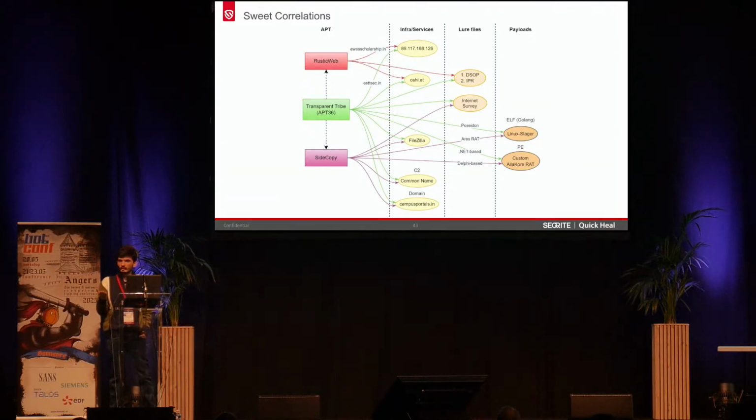And coming to the lure files, as observed by other vendors, the same lure files and decoy files were being shared between these APT groups, and even at the stage of the payloads, specifically where we observed the Linux-based stager using Golang. That was being shared between SideCopy and APT36. And on the Windows front, we have seen the custom Allakore RAT, where .NET was used by APT36 and SideCopy was using the Delphi variant of the same Allakore RAT. So these are all the correlations that we have identified, again confirming the relation or the attribution between these two APTs.